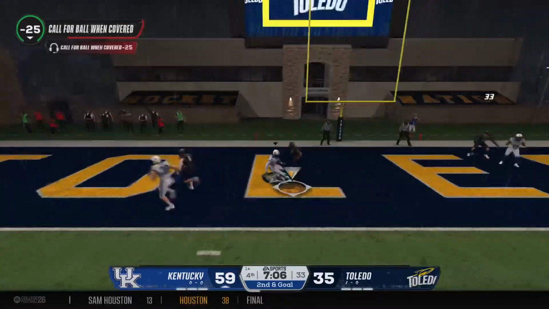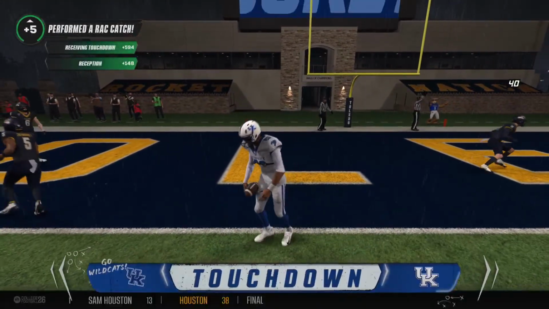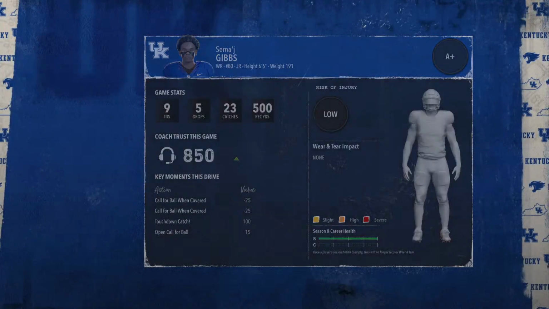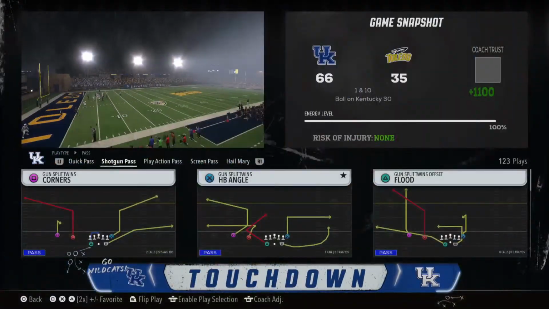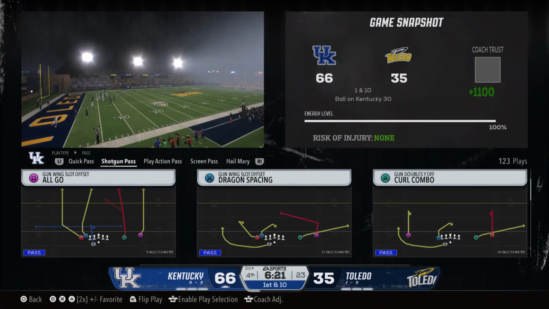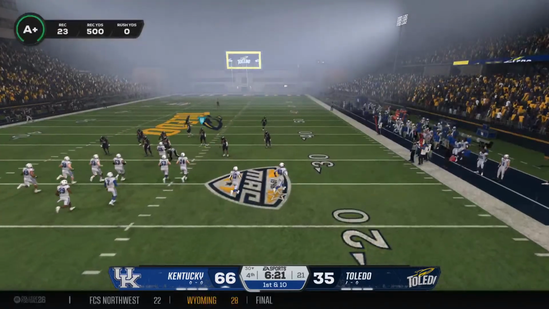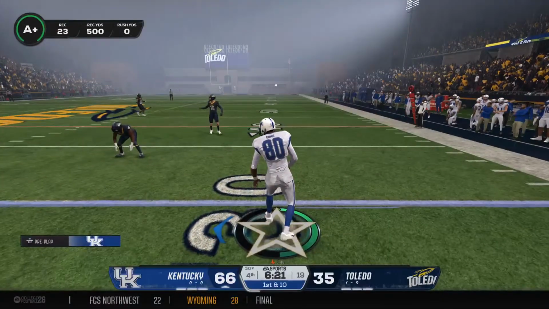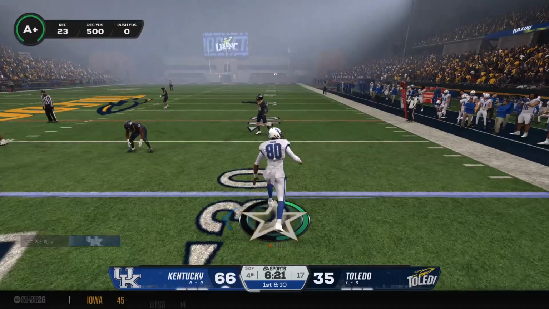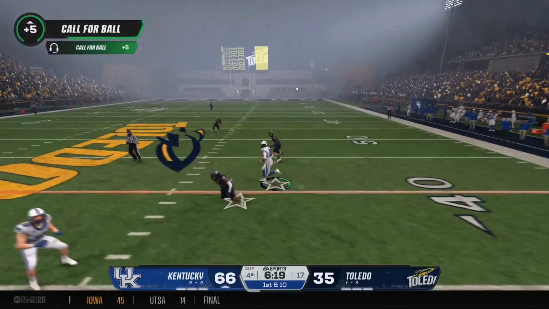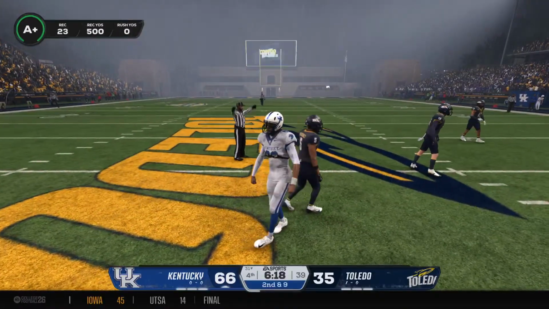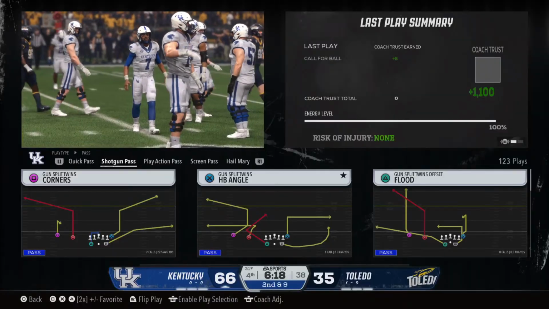Wants to throw again. Touchdown, Wildcats! Let's go. First play of the drive, wants to throw. And the throw out to the sideline, good for a few.